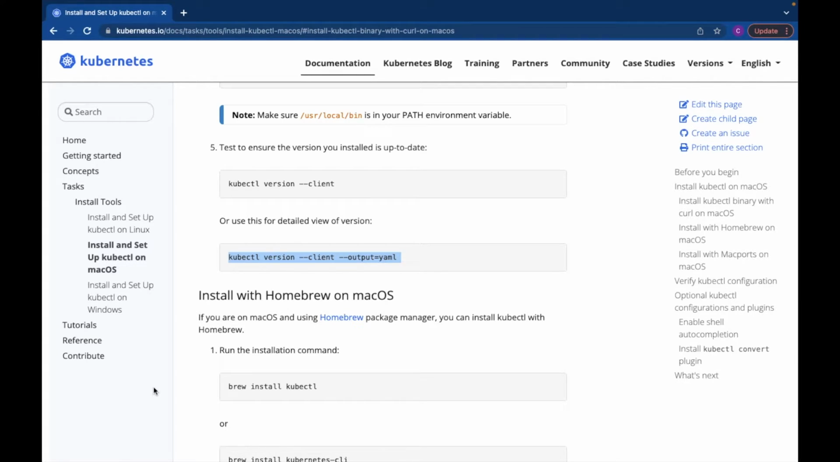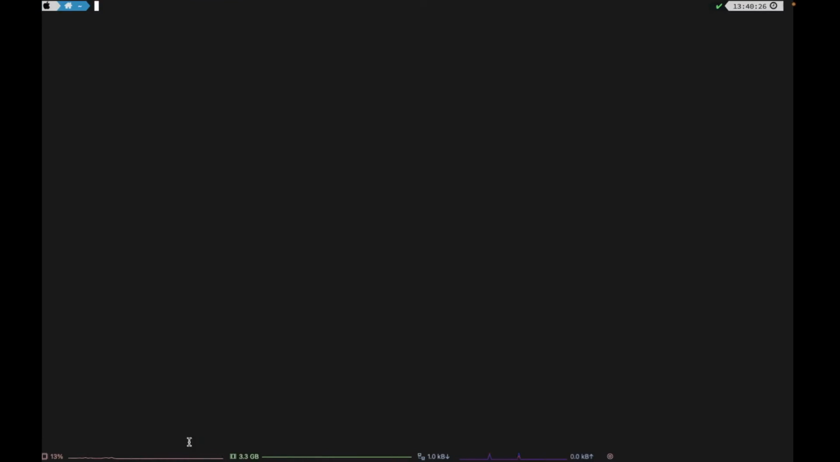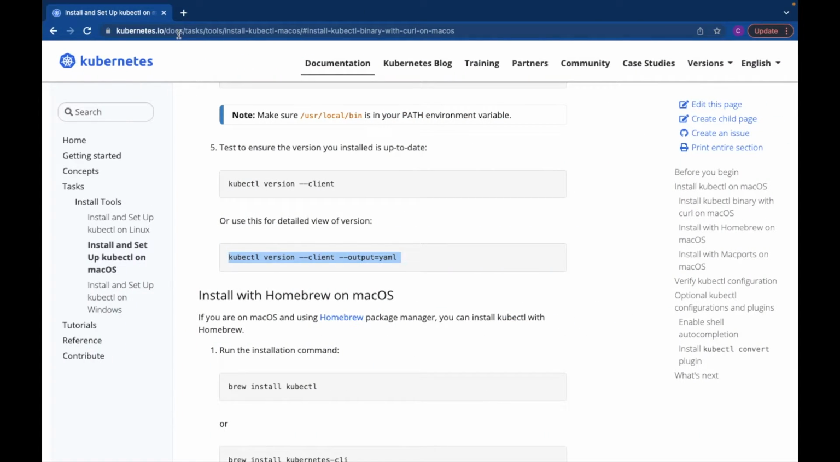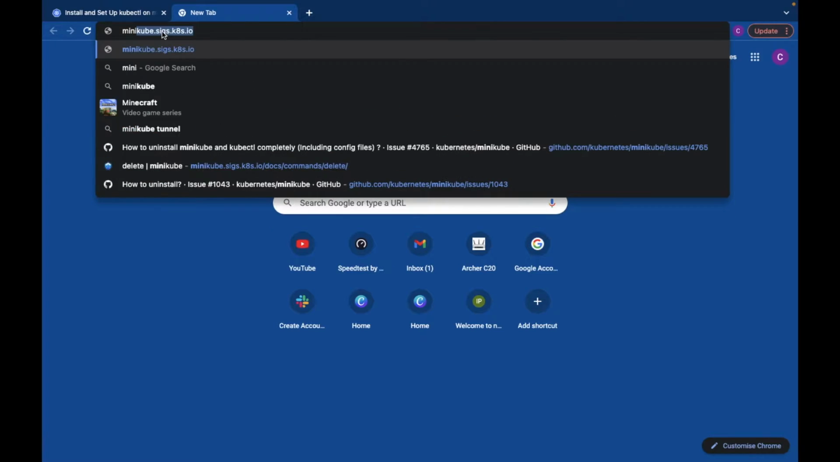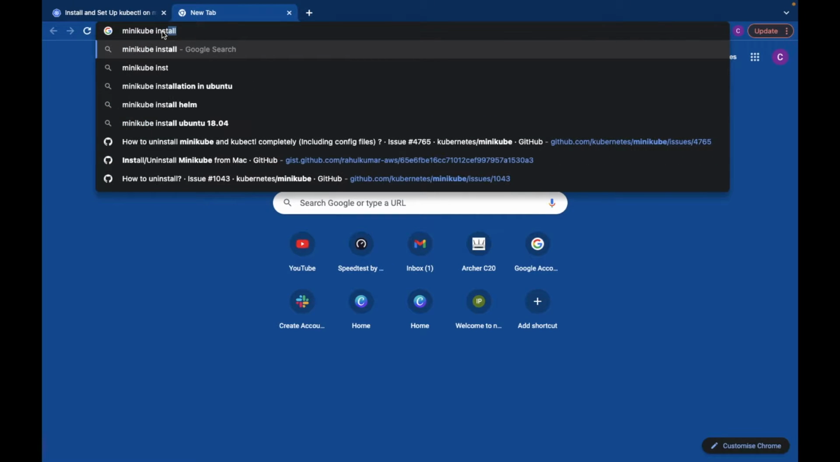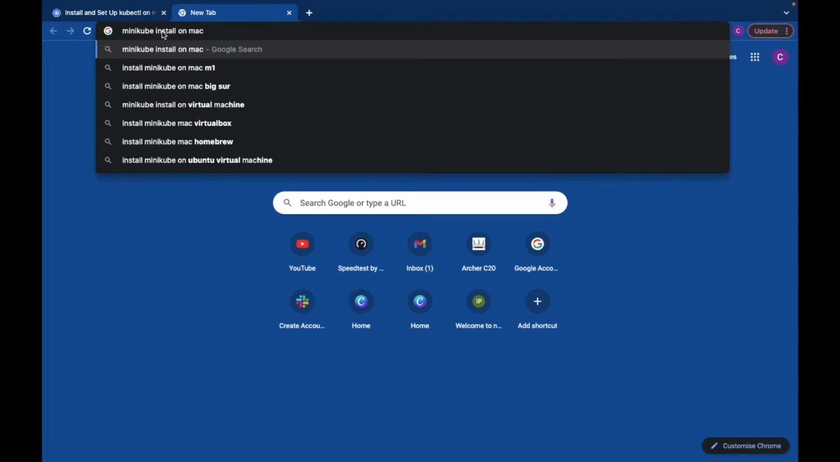As we are using kubectl now, I would prefer to install Docker first, and then we will install Minikube. It will be easy to set up, and then we can perform a set of steps, which we can see now. So let's move. Okay, so again we will open a new tab and type Minikube install on Mac.